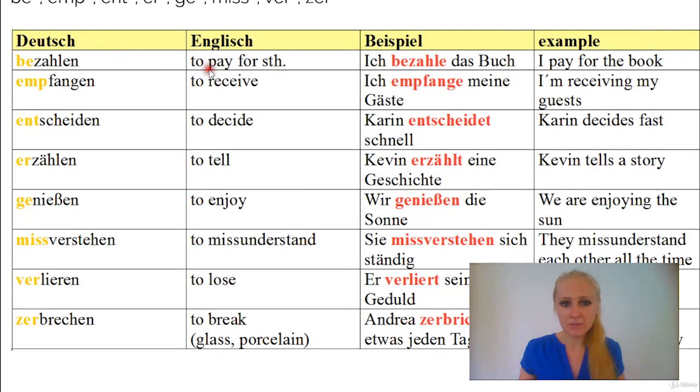So bezahlen means to pay for something. Ich bezahle das Buch. I pay for the book, for example. Empfangen, to receive. Ich empfange meine Gäste. I'm receiving my guests. So you see, you add those prefixes, but the verbs just stay together. You conjugate this new verb here, empfangen, exactly the same as the verb fangen. All you have to do is to add this prefix emp at the beginning, but the conjugation does not change. The conjugation is exactly the same as for the actual verb here, which is fangen.